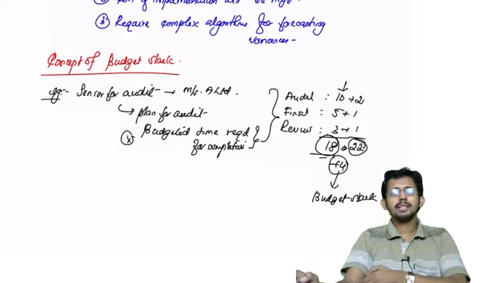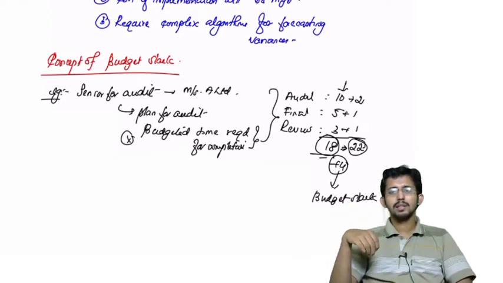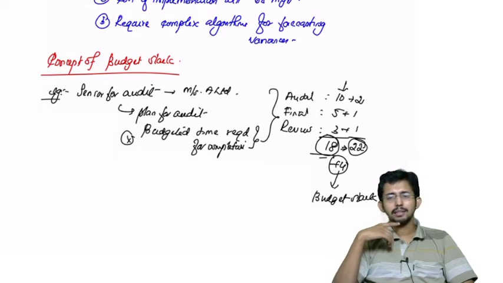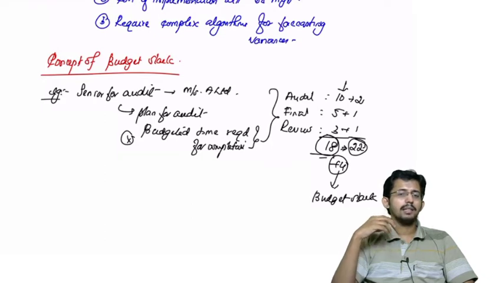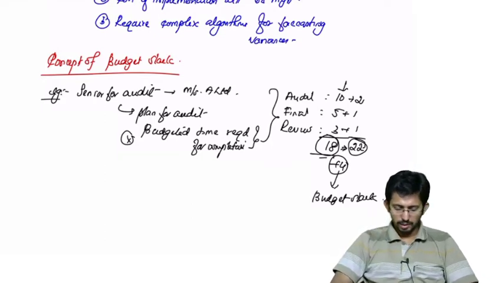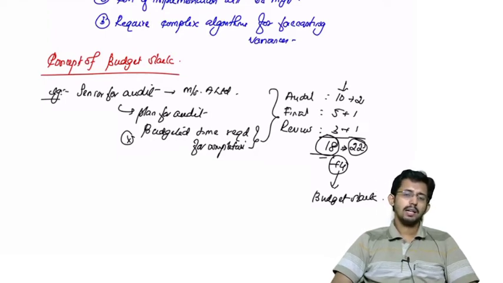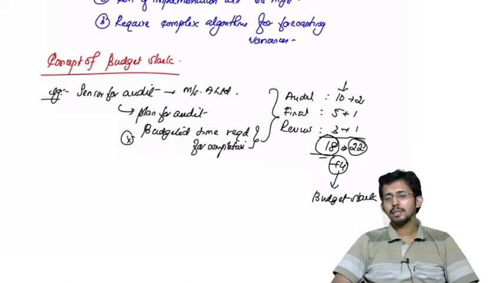Okay, budgetary slack or budget slack is deliberately incorporated to prevent the chance of underachievement of budgeted results.